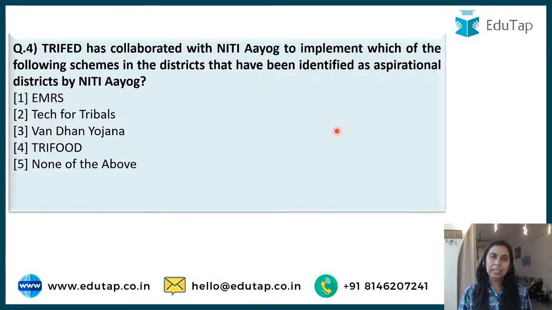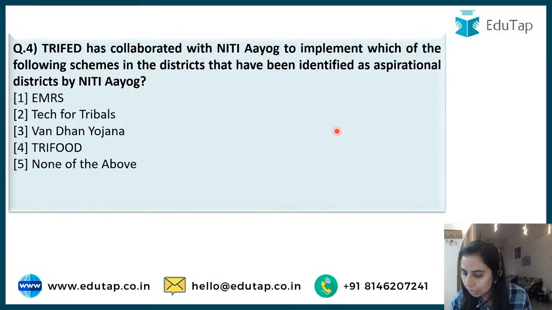Okay, next question. This is a single one-liner question. TriFed has collaborated with Niti Aayog to implement which of the following schemes in the districts that have been identified as aspirational districts by Niti Aayog? So TriFed is again a very important body. It's related to the tribals, and tribals are an important section of the society, and they are important for us more because NABARD has a keen interest in tribals. So TriFed collaborated with Niti Aayog for which scheme?